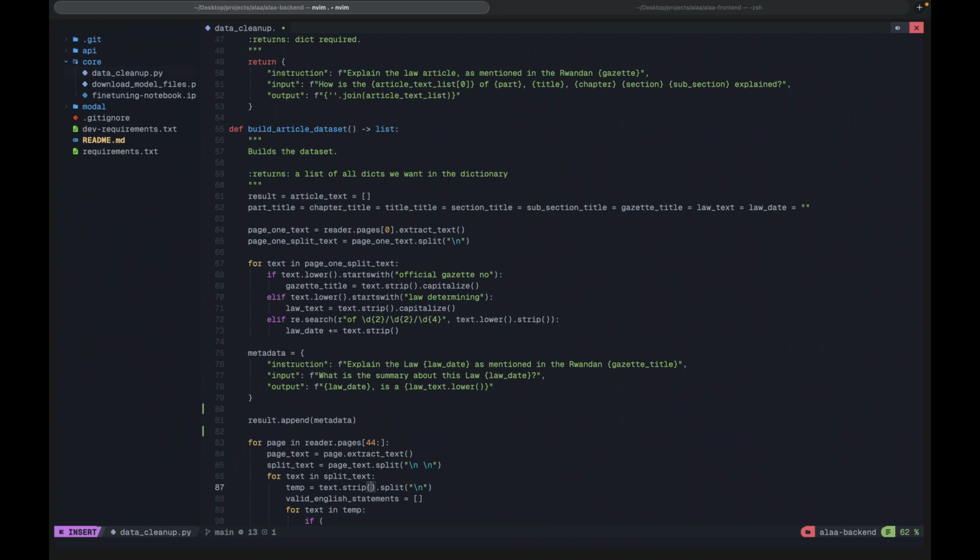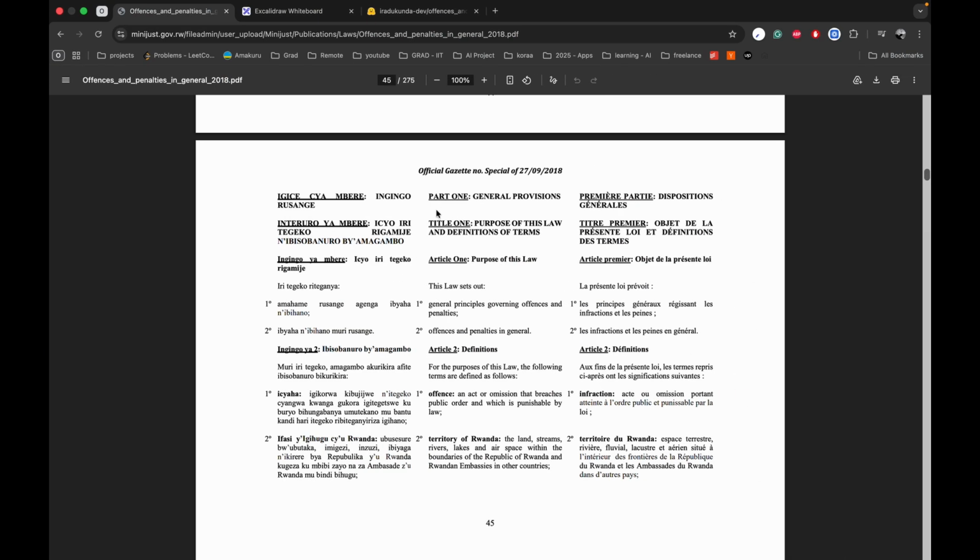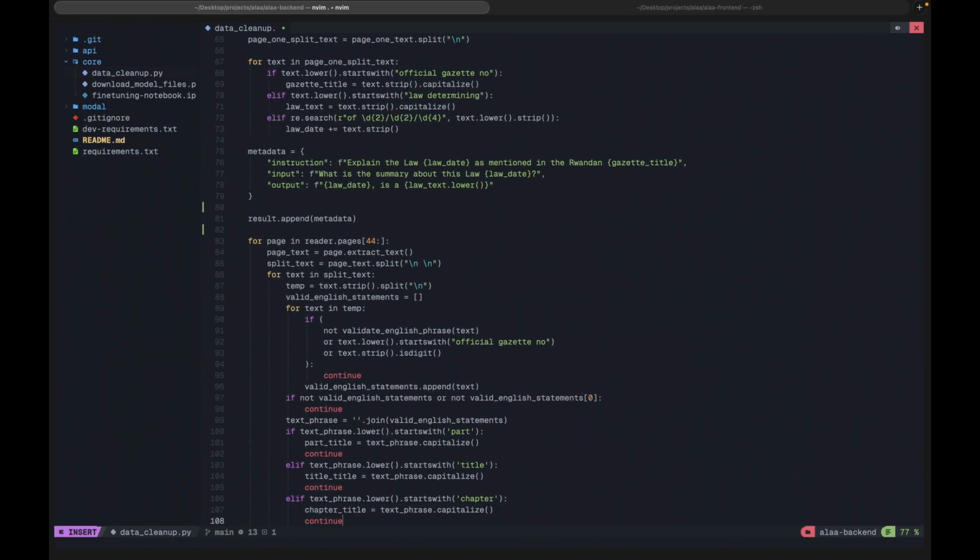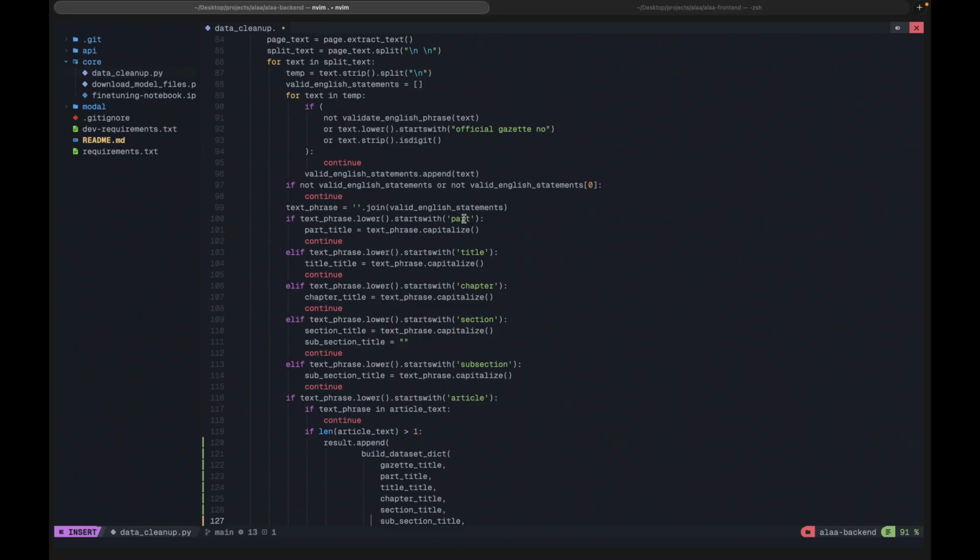After extracting the text, because these are double lines, we are going to split the text. After splitting the text, we are going to look for whether there is a part, a title. We hold all of those. Whenever a page's information is extracted, we want to see if the part has changed, if the title has changed, if the chapter has changed, if the section has changed, or subsection. So we always need to check. And lastly, we always have to check if the article has changed.